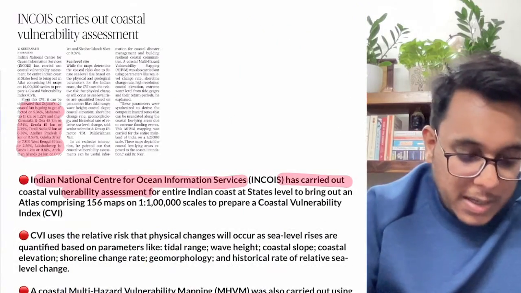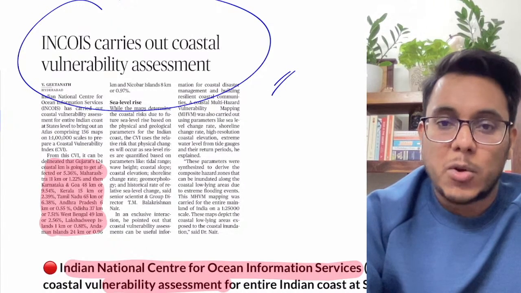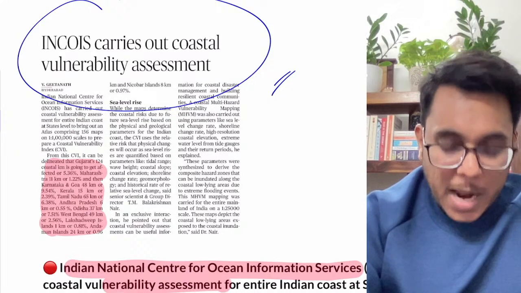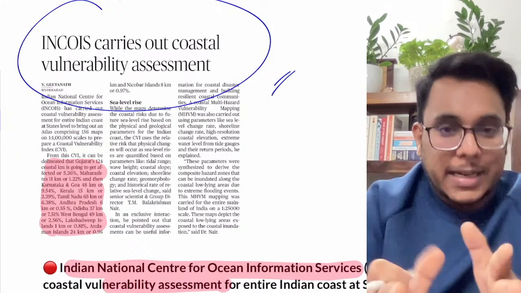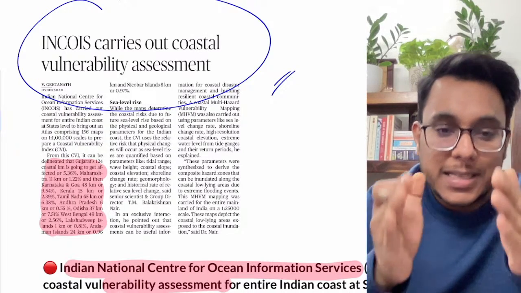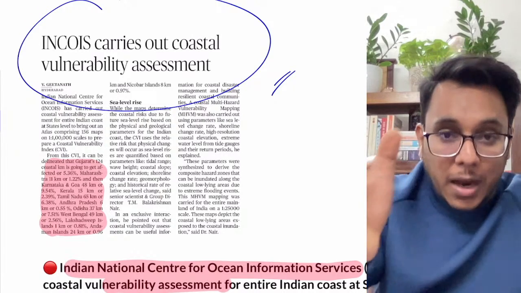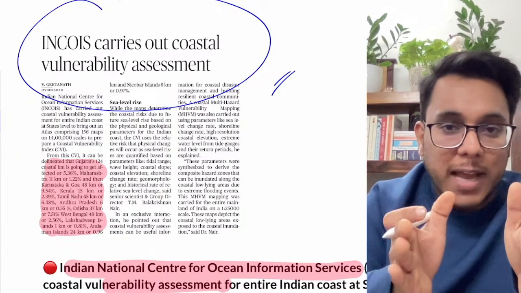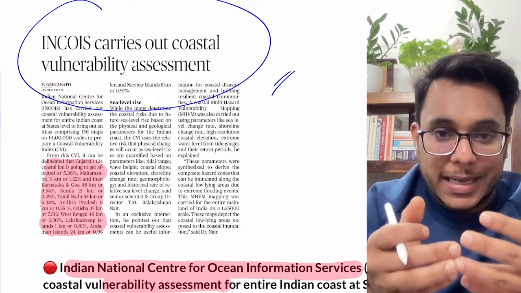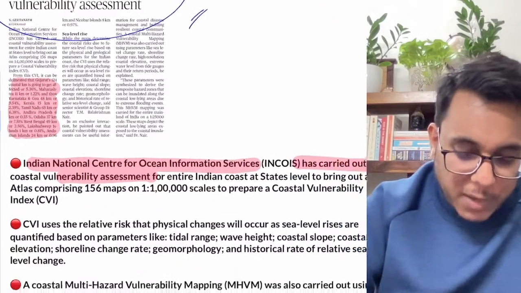Okay. Now, the next article: INCOIS carries out coastal vulnerability assessment. So guys, what had happened? Basically, as climate change is happening, sea level rise is happening. It has been said that sea level rise can impact our coastal cities and coastlines. But for that, credible data has been missing. Now, in this direction, a new development has happened.